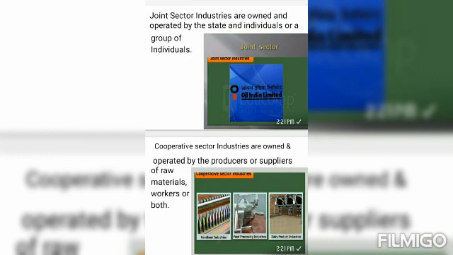Cooperative sector industries are owned and operated by the producers or suppliers of raw materials, workers, or both. Examples of cooperative sector industries are handloom industries, food processing industries and dairy product industries.